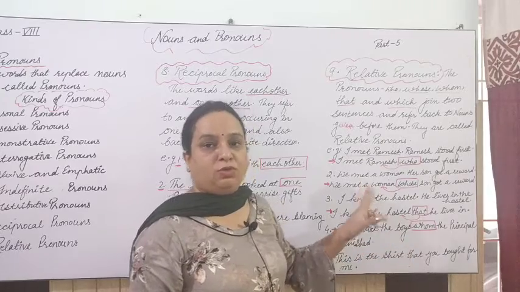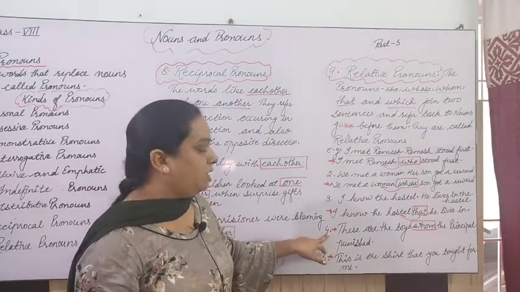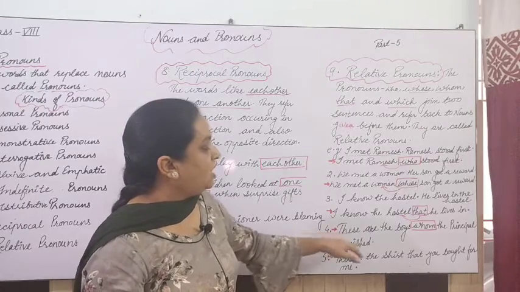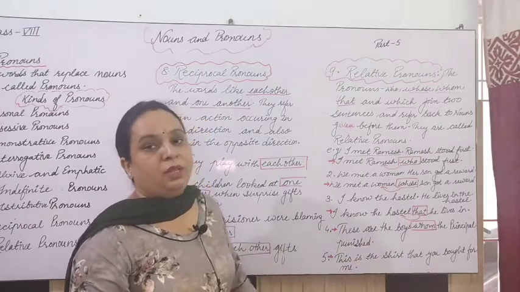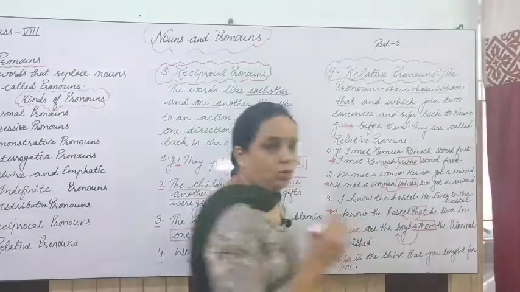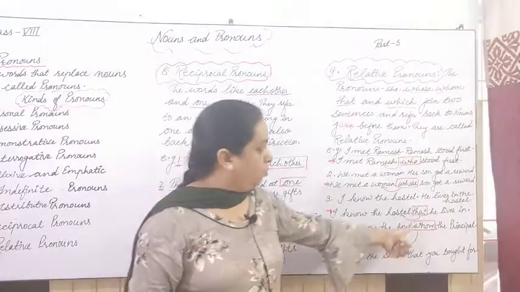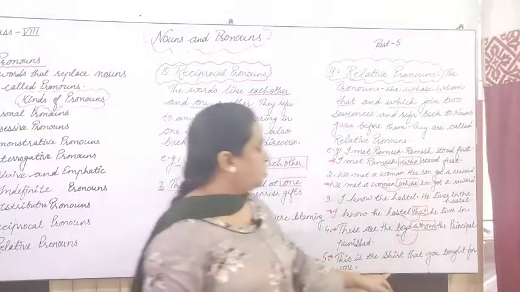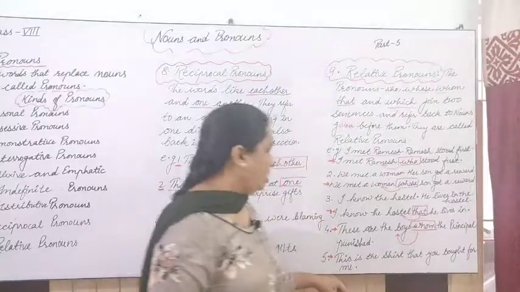So these will be two sentences, but if they are transformed into one sentence, it is: these are the boys whom the principal punished. So whom is referring to boys here. So what is the antecedent of this whom? Boys.